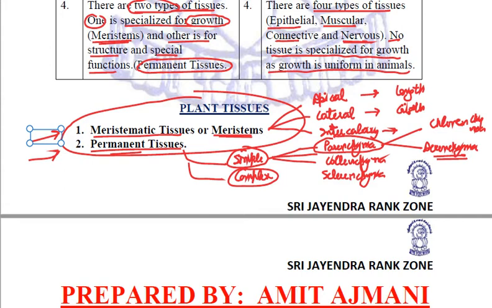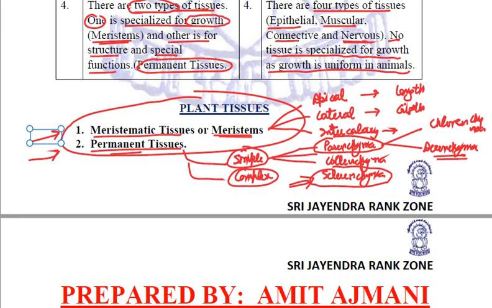Out of these, I specifically told you to focus on sclerenchyma, made up of dead cells with no intercellular spaces. The cell walls are thick due to the presence of a hard chemical substance called lignin, which acts as cement. And sclerenchyma tissue is present in the husk of coconut, right?